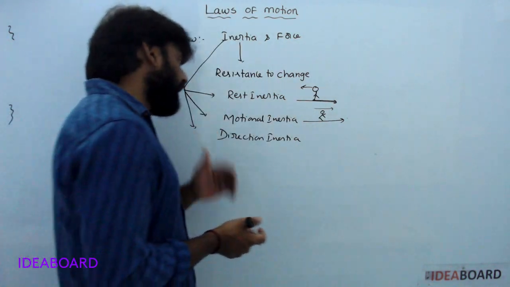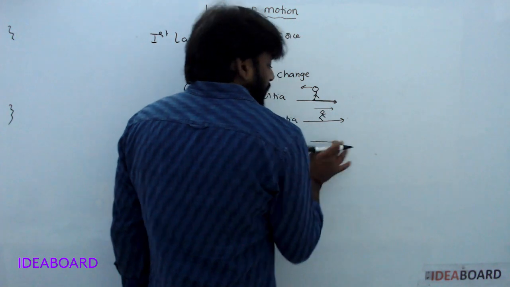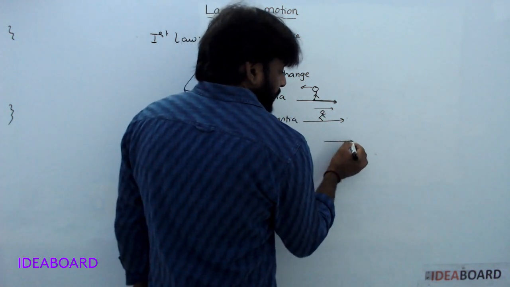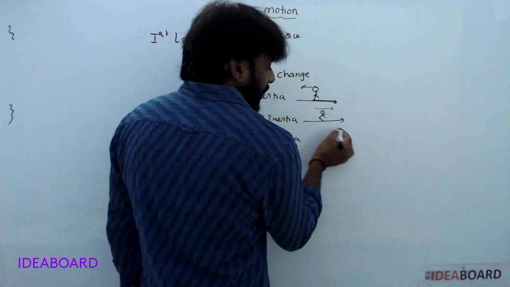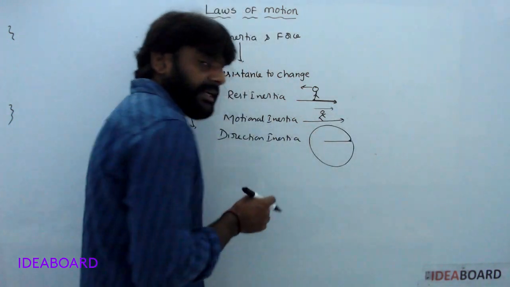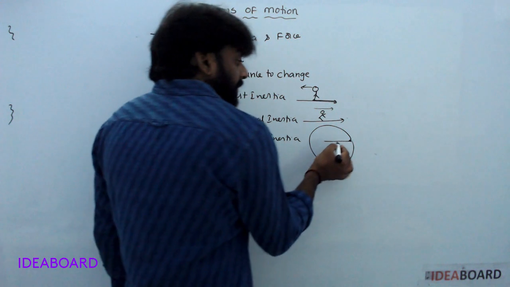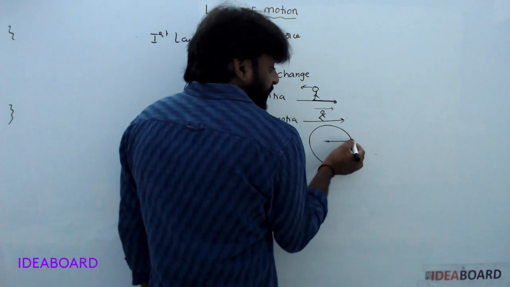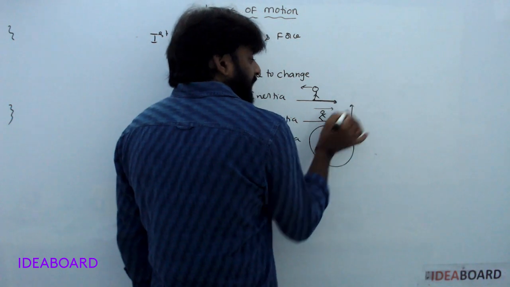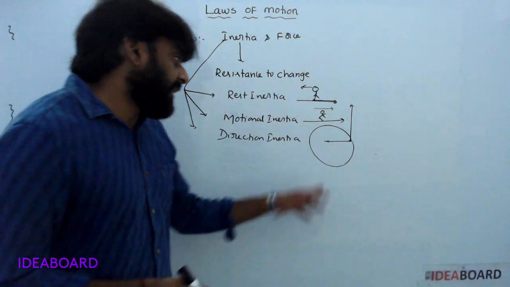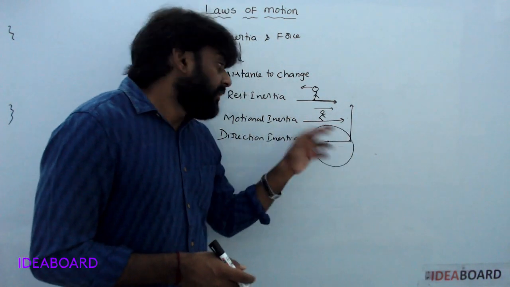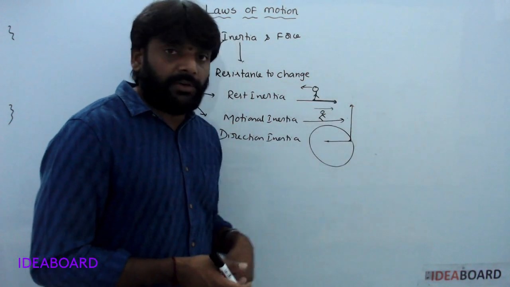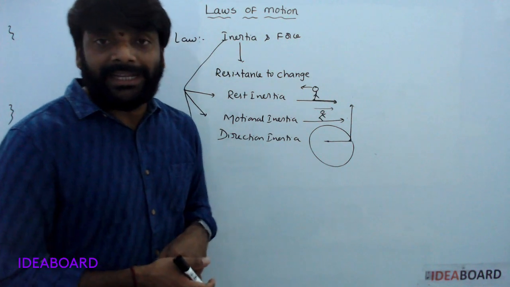Directional inertia. If one stone is tied at the end of a string and rotated in a circular path, and he releases it, automatically it moves tangentially. If the string breaks, the stone moves tangentially. That is directional inertia.